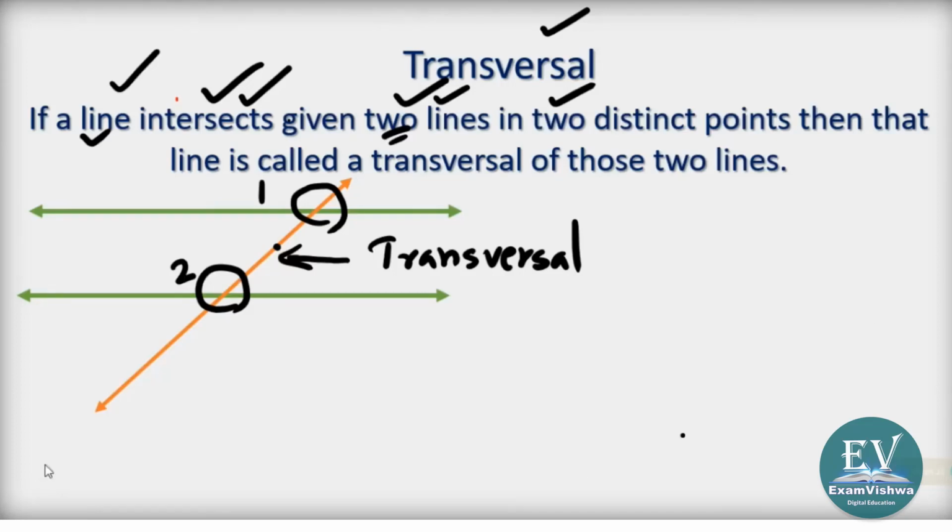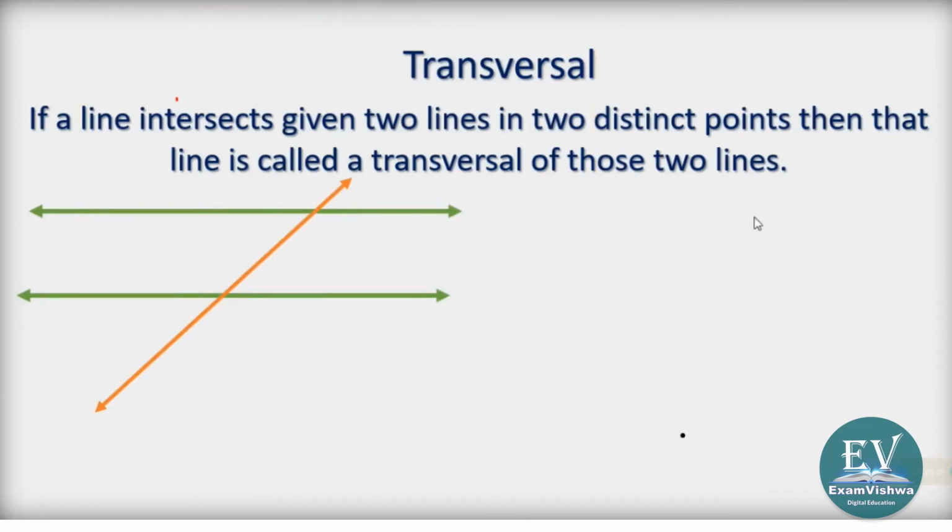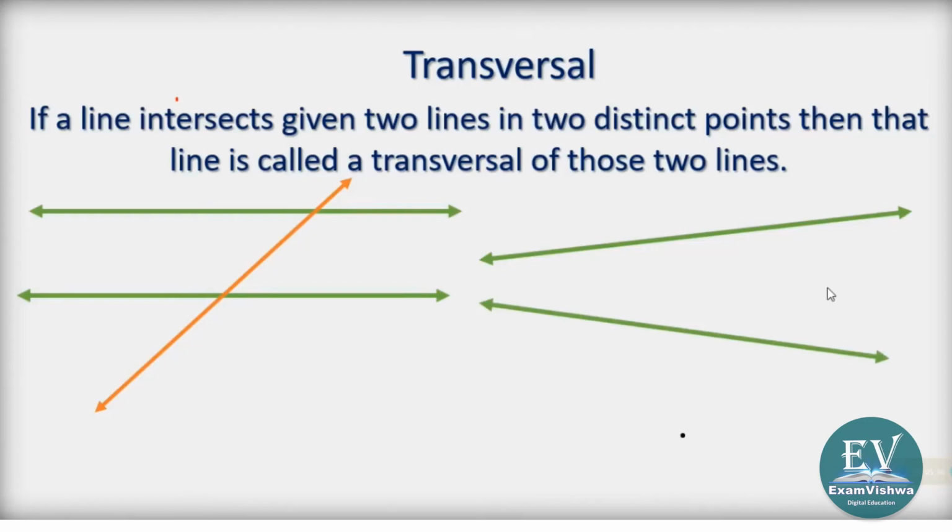I am going slowly and clearly. Why? Because these are very fundamental things that you should know in order to go further in mathematics. Okay, suppose that there are two lines like this. These are not parallel lines. These are going to meet. But even on such lines, transversal is possible. The lines do not need to be parallel. Transversal will be on any two lines.